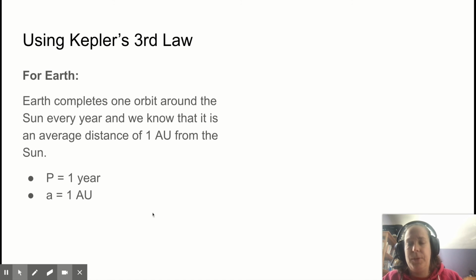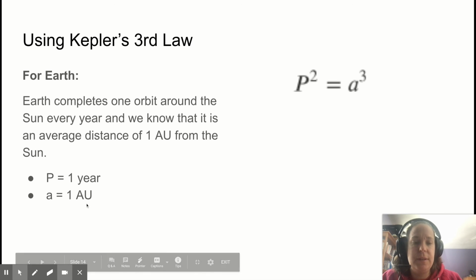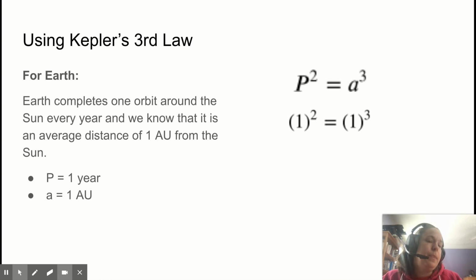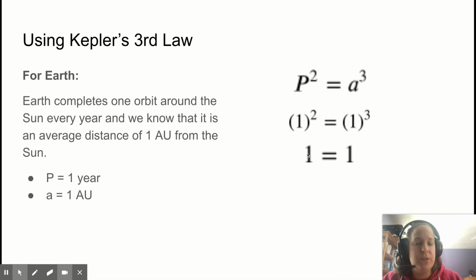So let's use Kepler's third law with Earth. Earth completes one orbit around the sun every year, and we know that the average distance for Earth is 1 astronomical unit from the sun. That's the definition of an astronomical unit. So the P in our equation is 1 year, and the A is 1 AU. Let's take a look at how that works. The square of the period, does it equal the cube of the distance? One squared is 1, 1 cubed is 1, and for Earth, it works.